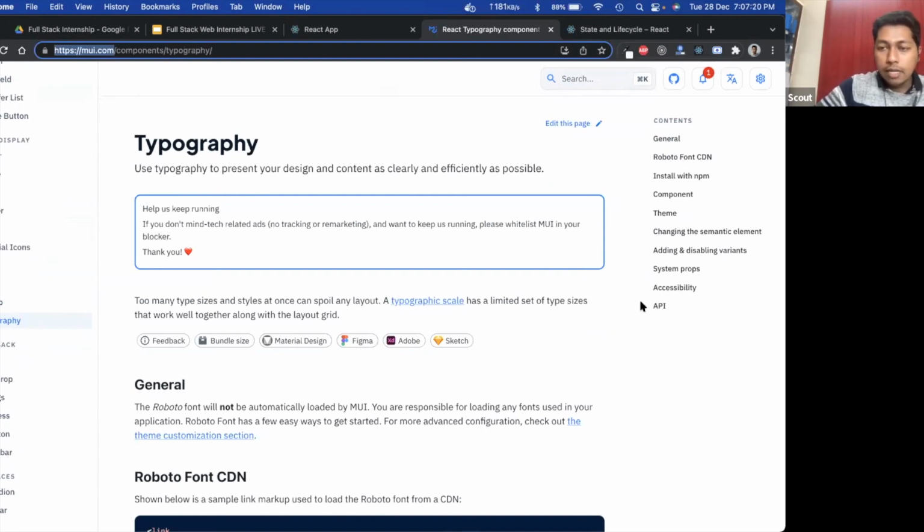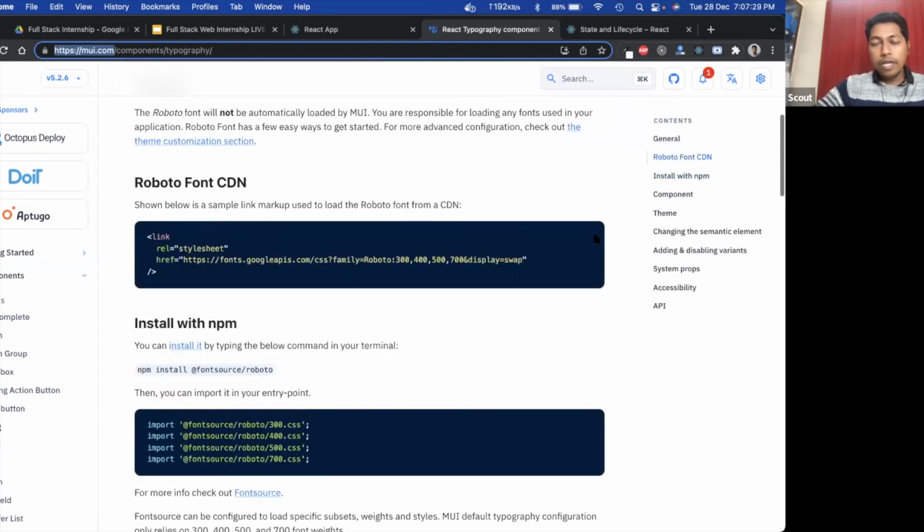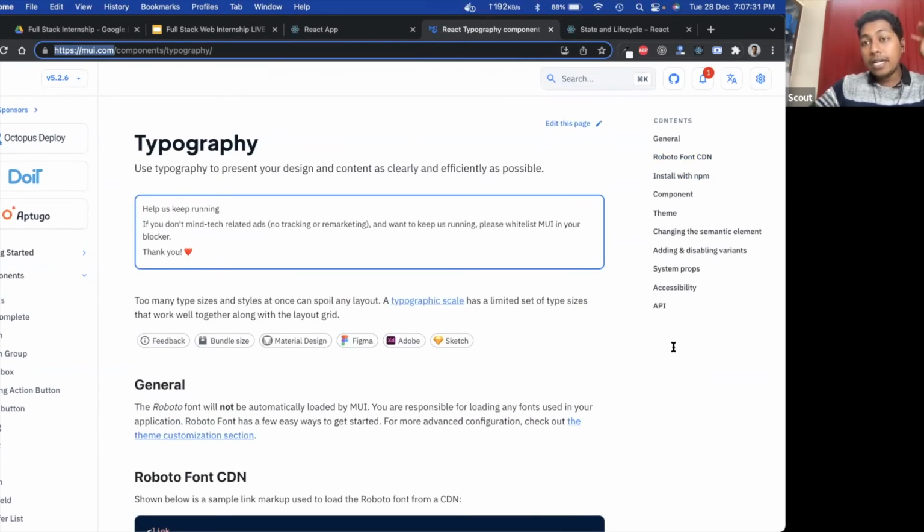I'm sharing the link here on the chat. Go through this website and start using Material UI. The first landing screen will take time, but once it is ready, your project is good to go. If you can prepare your landing screen, your project is, I think, 20 to 30% ready. After that, you only have to add functionalities, pull some data from the API, and replace the UI with the dynamic data.